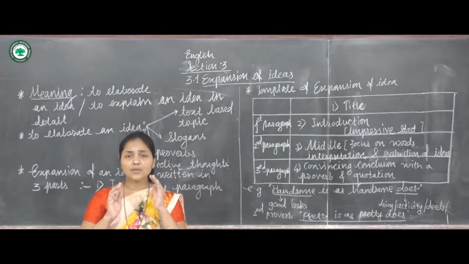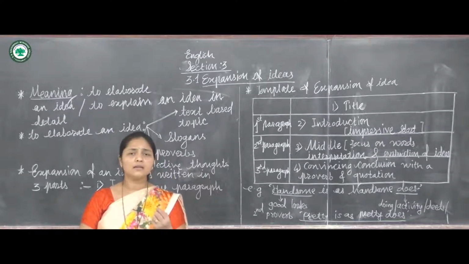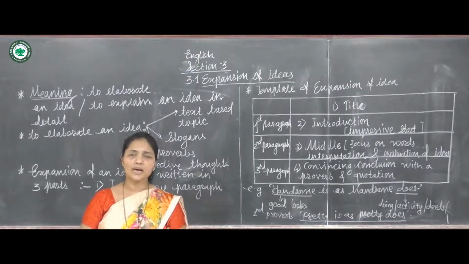Discourse markers should be used by you while expanding your idea. So discourse marker means what? Therefore, often, then, after all, therefore. These are some discourse markers.